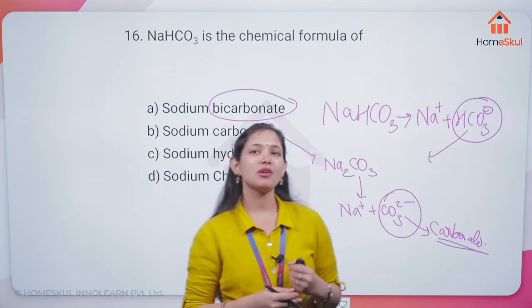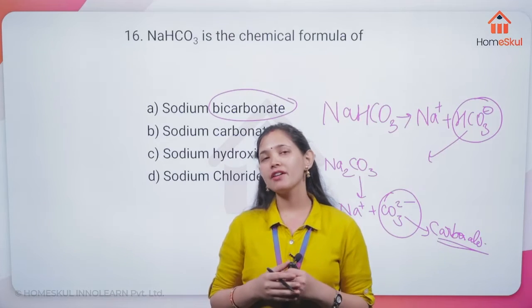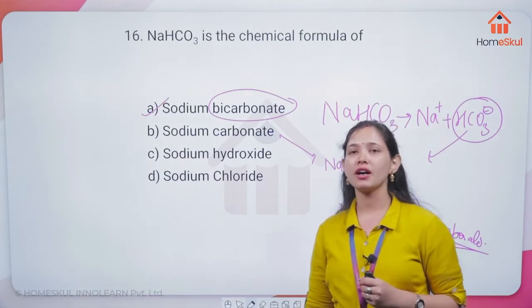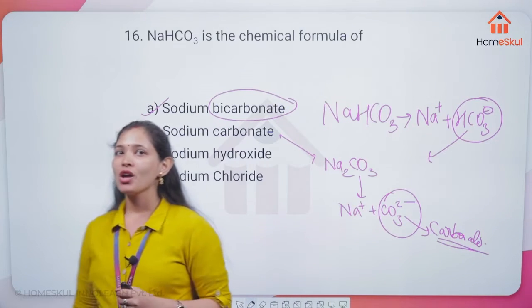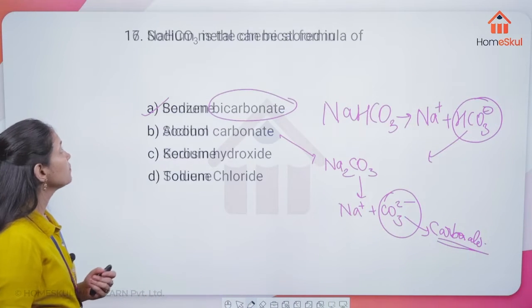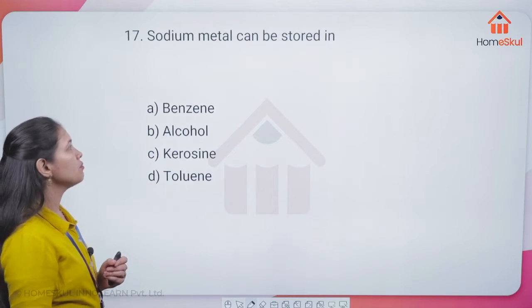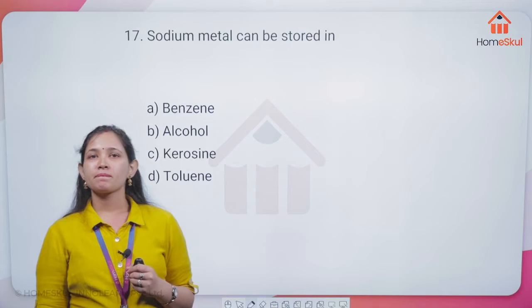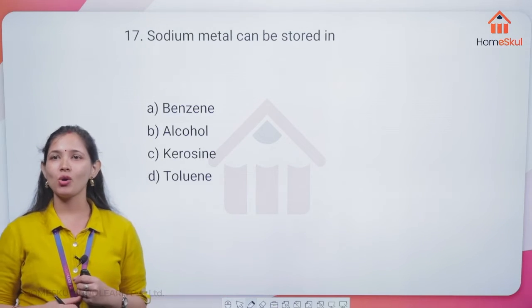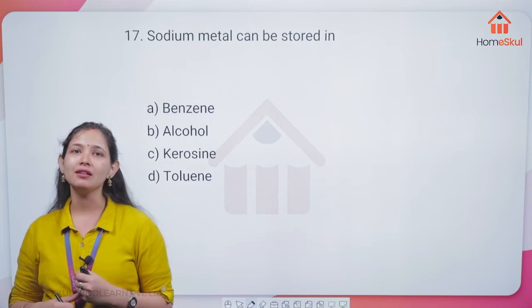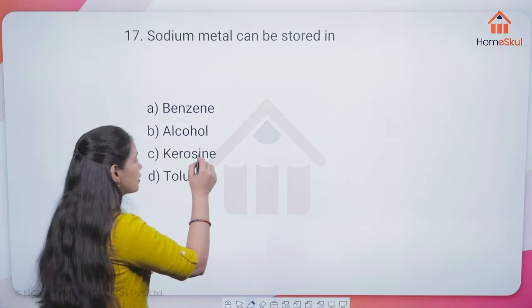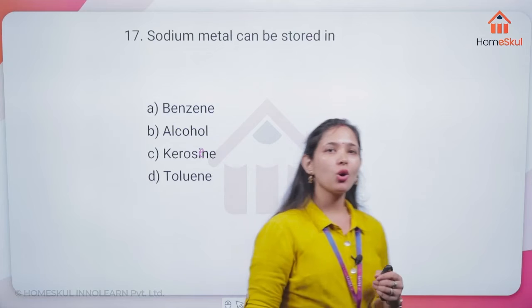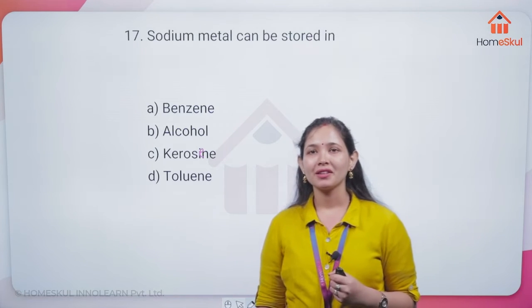Okay, so yes, everyone, you are very correct, option A is going to be the correct option here. Now move on to the next question: sodium metal can be stored in benzene, alcohol, kerosene, or toluene.